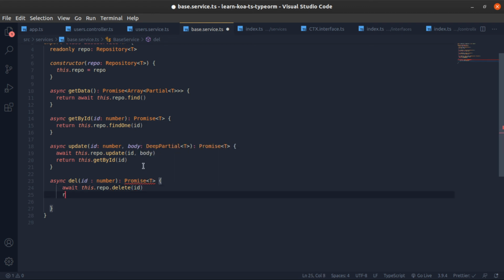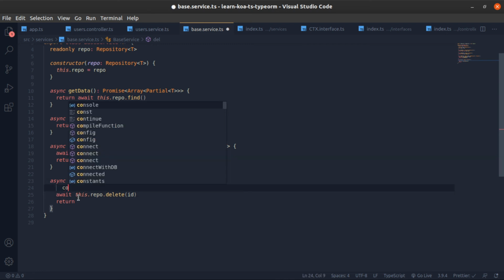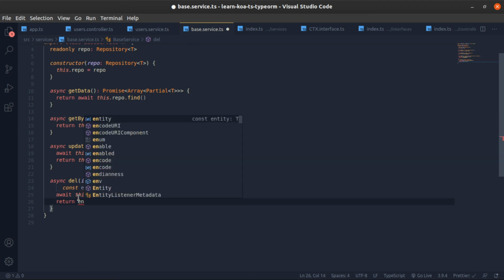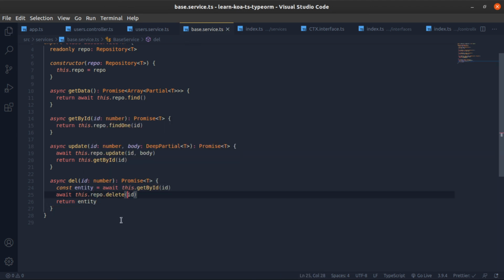So we'll await this and return await this.getById and pass ID. No, I don't think this is a good idea. We will get the entity first, then return the entity, right? So I will return the deleted one.